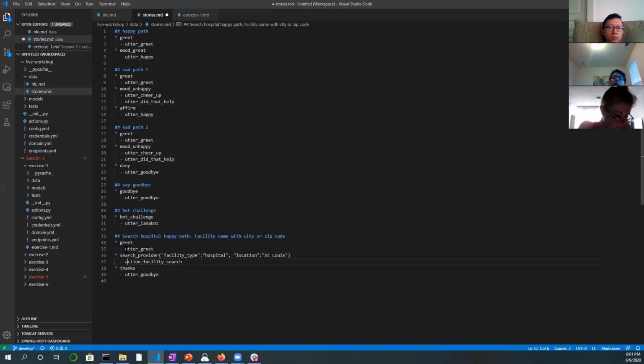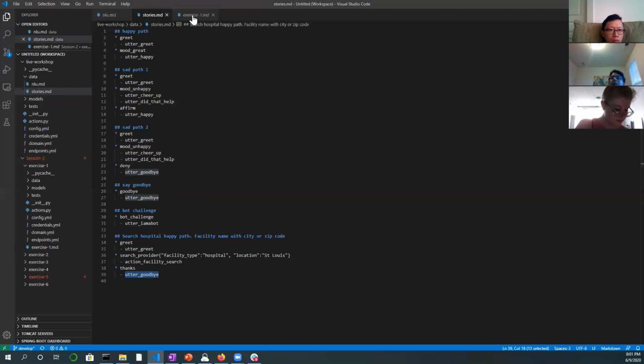So we are defining that as an action. And the way we define it, there are 2 types. For utterances, we append the word utter followed by any word of your choice, like utter_greet. And for any custom action, you start with the word action followed by what you're trying to do. Then the customer would say thanks, and the bot would reply back goodbye. So that's how we add a story.